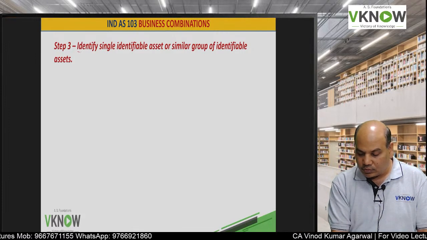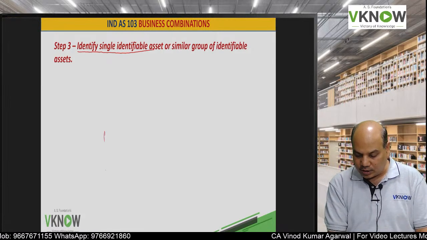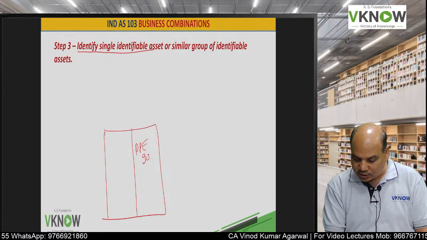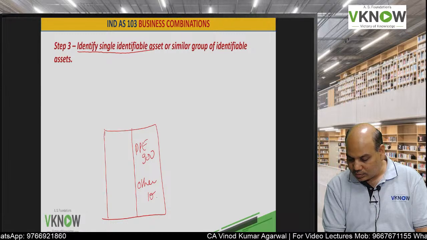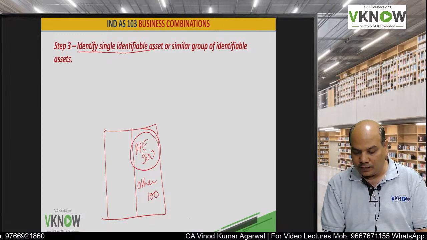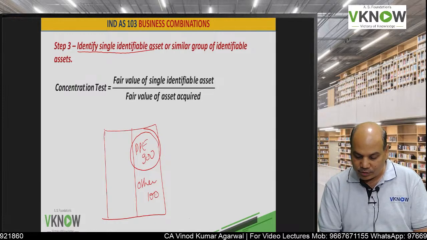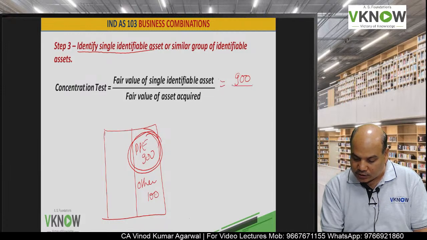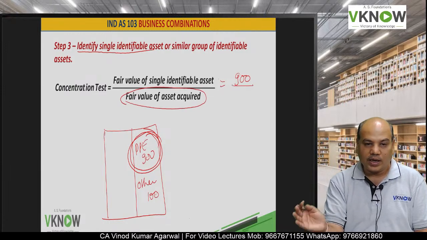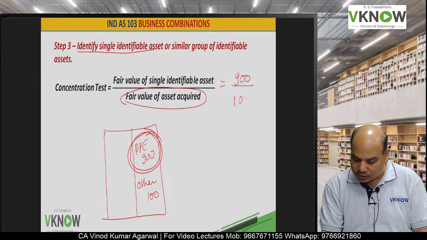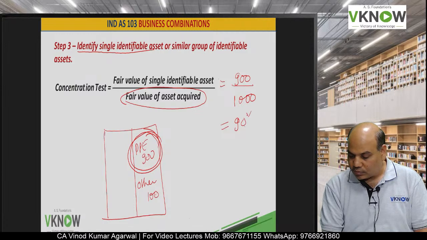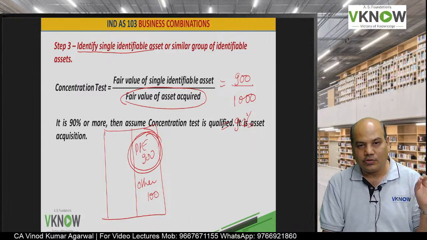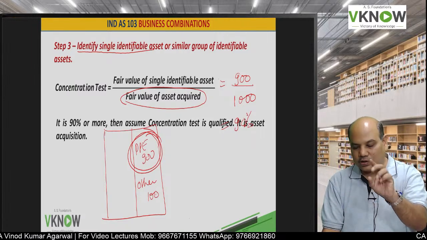Then identify a single identifiable asset. So if in the balance sheet you have PPE which is 900 and other assets 100, this is a single identifiable asset or a similar group of assets. This is 900. Take the fair value of the single identifiable asset against the fair value of the asset acquired as per the previous step, let us say 1000. So this comes to 90%. So 90% of your consideration is just towards one single asset.